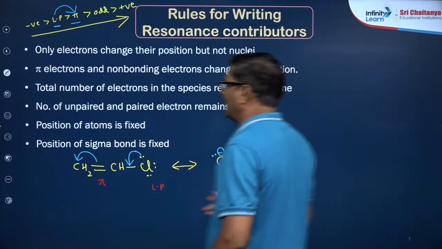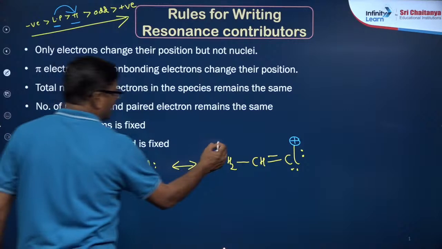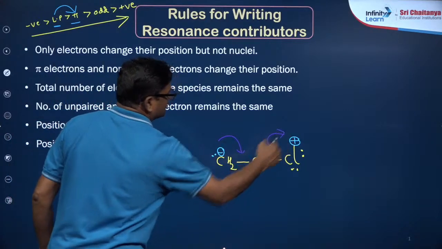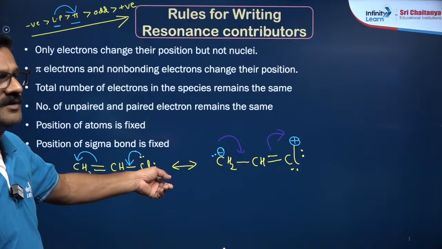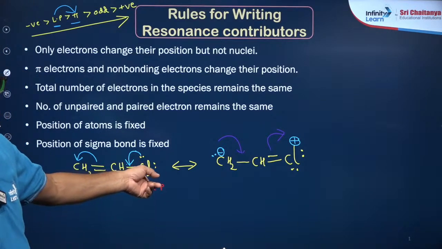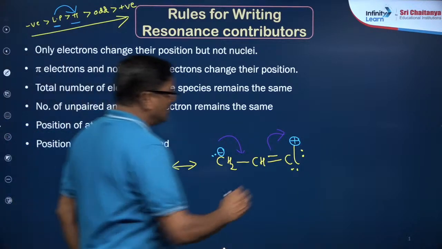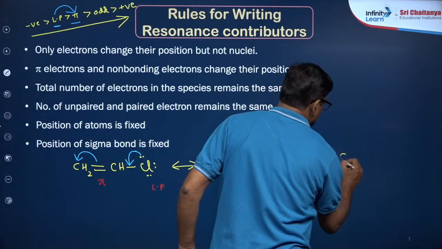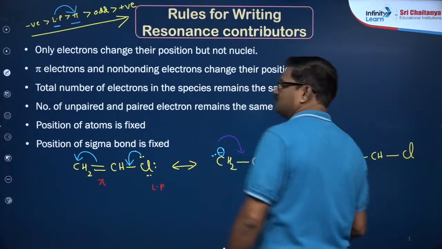Now this can be reversed, can be like this, can be like this. I think you can see the color. I wanted to show a different color, I showed it. Yes, somehow it is visible, right? Okay, the resonance hybrid of this will be like this: CH2 CH and Cl.